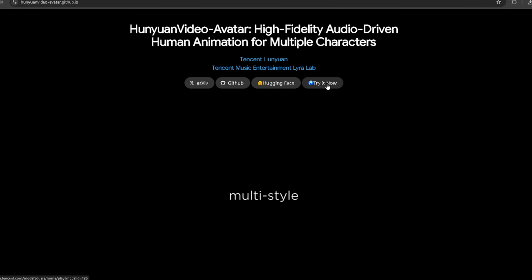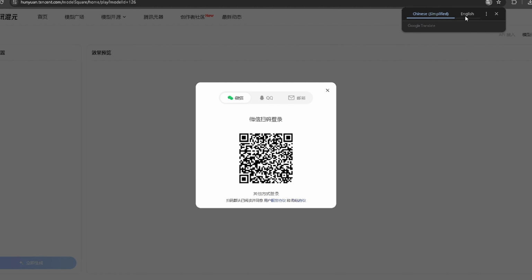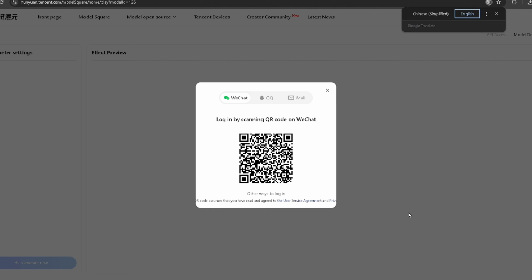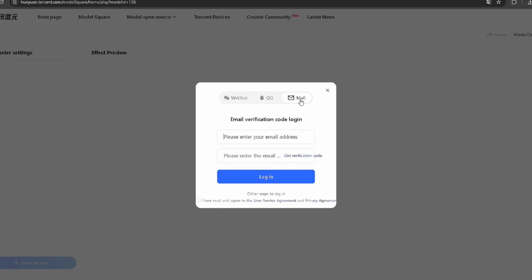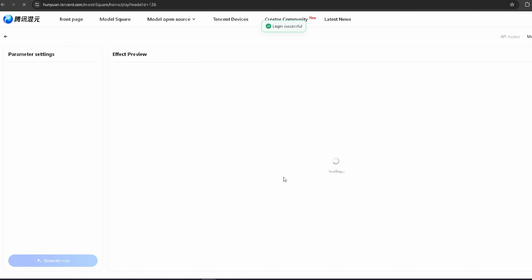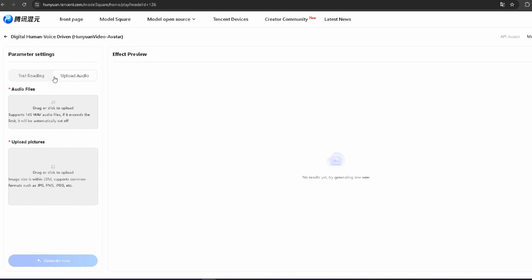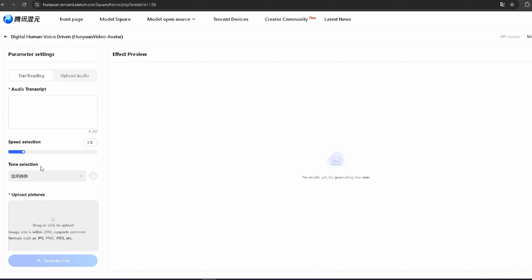Click Try It Now to get started. The site is in Chinese, but no worries, if you're using Google Chrome, just right-click and hit Translate to English. Easy. Next, log in with your email. Once you're in, you'll find a super clean and user-friendly interface. You've got two options, either type in your script for AI to generate speech, or upload your own voice recording. Just make sure the file is in .wav format and under 14 seconds long. If you go with typed text, you can even choose the tone of the voice, though most voices currently have a Chinese accent. Now upload a photo.